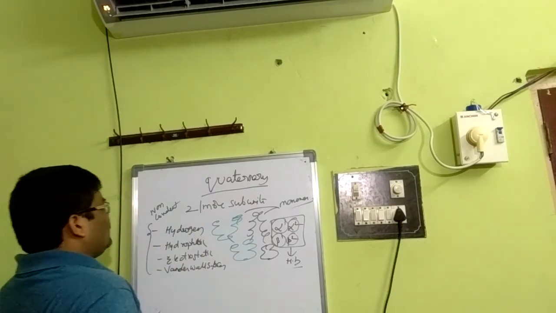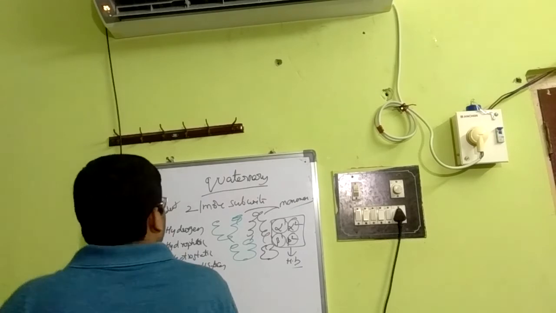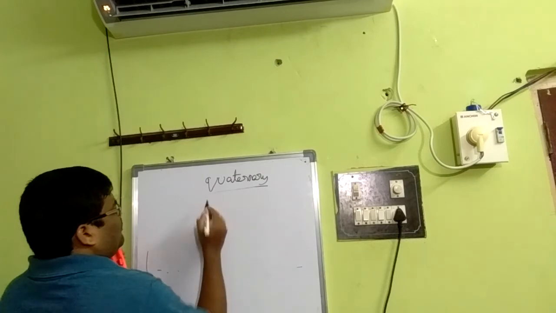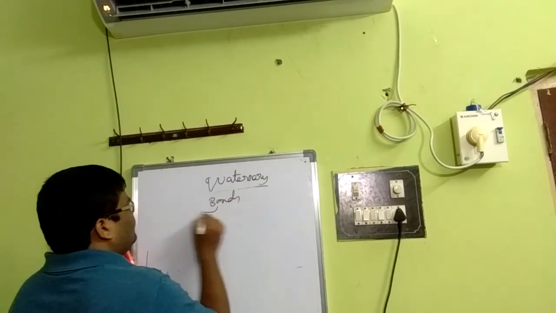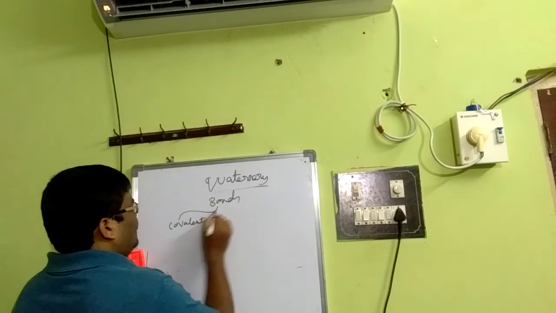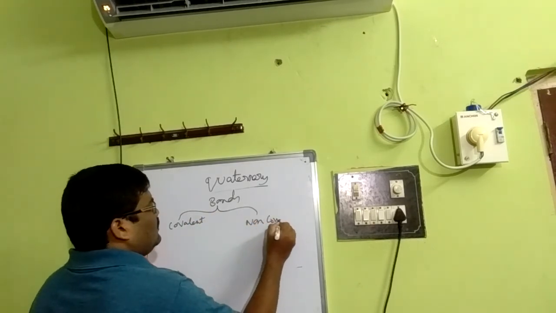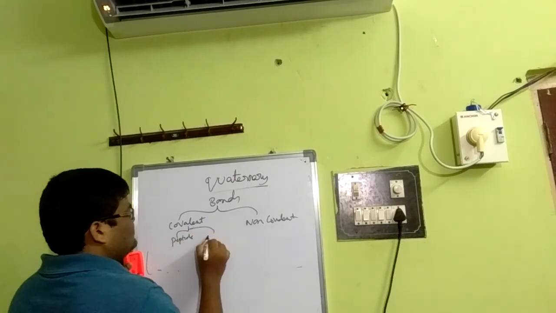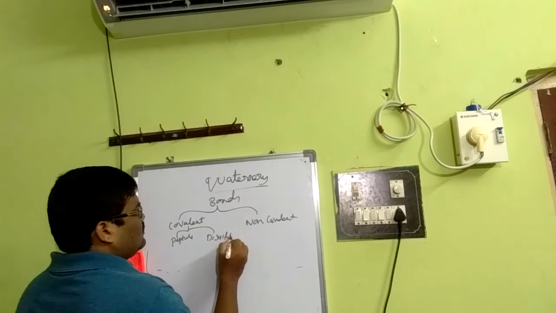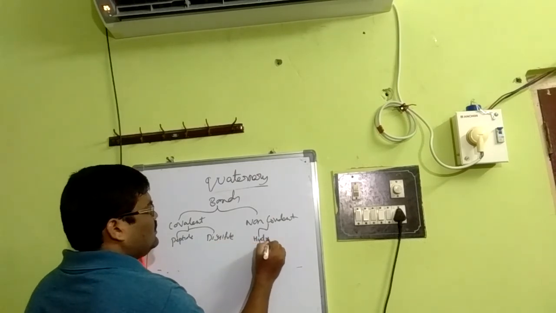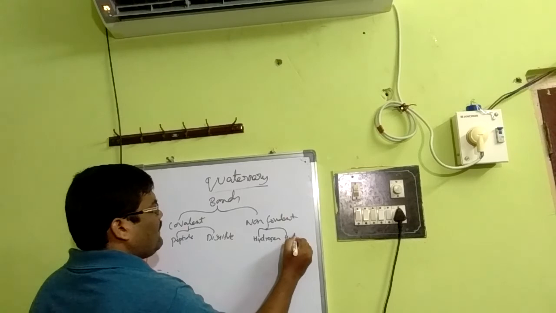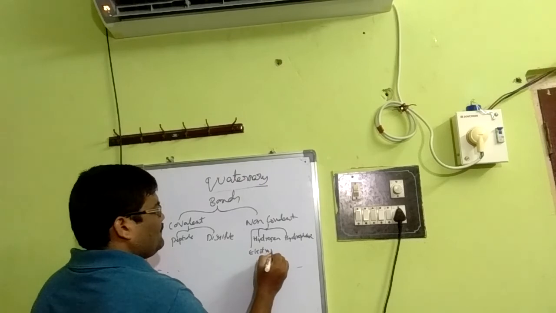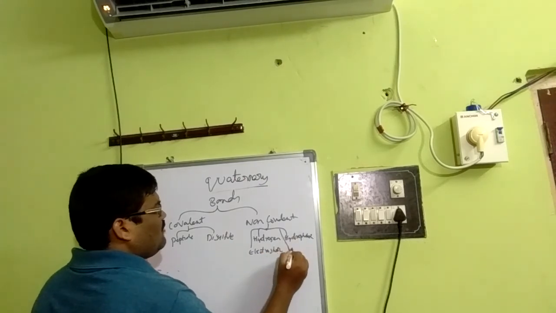So broadly we can categorize the different kinds of bonds in proteins into two types, for better understanding: covalent and non-covalent. In case of covalent, they are peptide bonds and disulfide bonds, whereas non-covalent are hydrogen bonds, hydrophobic bonds, electrostatic or ionic bonds, and van der Waals forces.